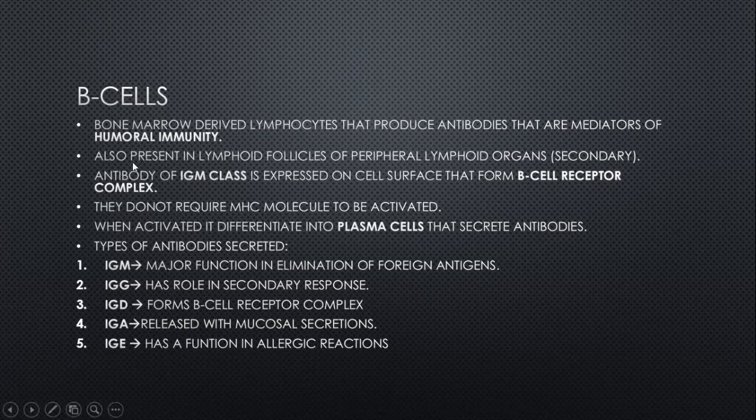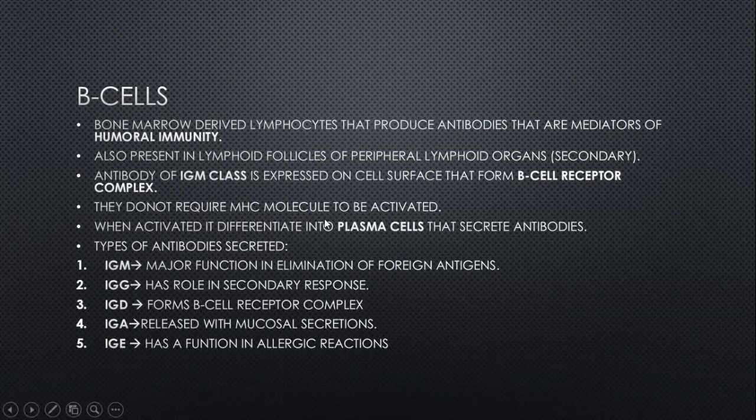That B cell has a receptor formed from antibodies of which class? IgM class. They do not require MHC molecules to be activated; they directly bind to the antigen and cause release of antibodies. When activated, it differentiates into plasma cells that secrete antibodies.